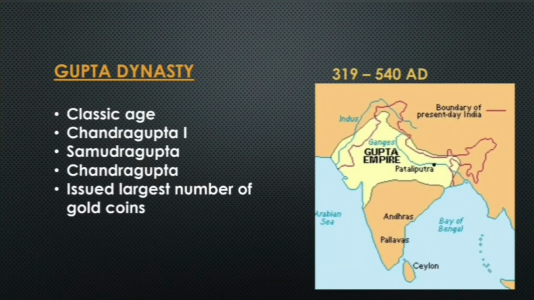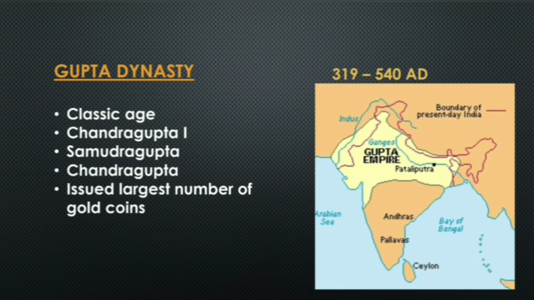The next is the Gupta Dynasty, which lasted from 319 to 540 AD. The Gupta Dynasty is known as the classical age in ancient India. And the Gupta Dynasty was founded by Chandragupta I. And the next ruler was Samudragupta.